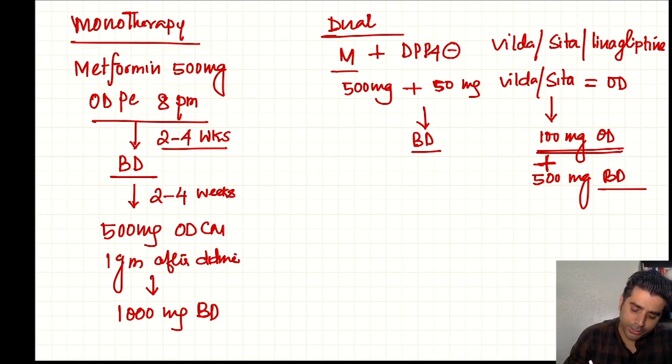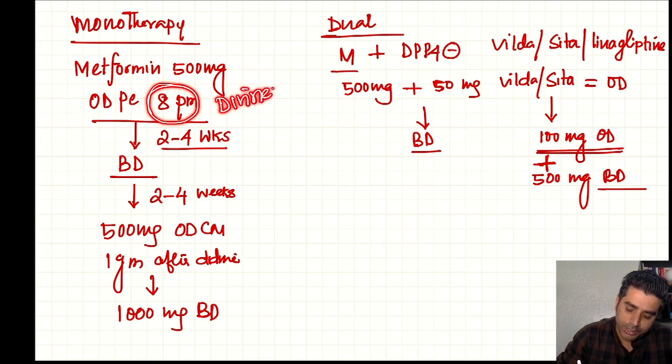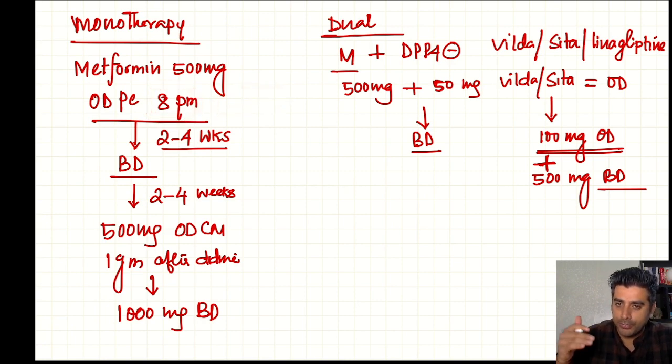Metformin we always give ODPC. ODPC means after food; PC is the factor, we always give it after food. It can be given once or twice daily, even thrice daily if you are taking 3 meals. Usually metformin is given after dinner. Why? Because it will take care of your fasting hyperglycemia also.